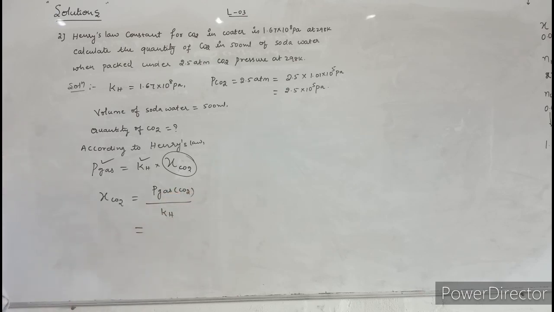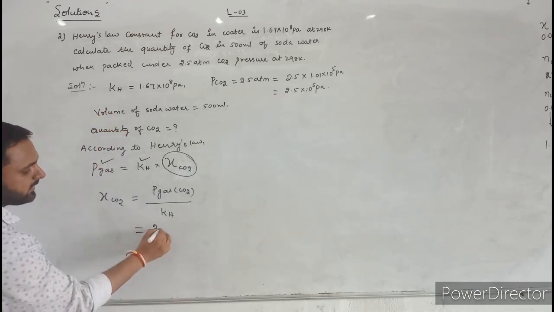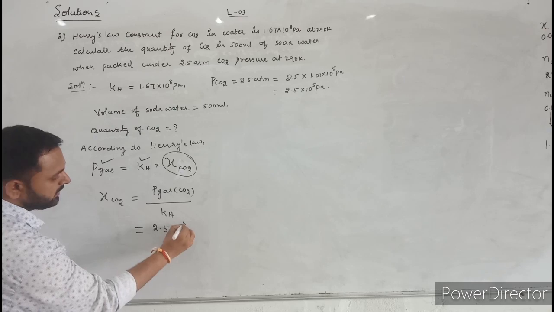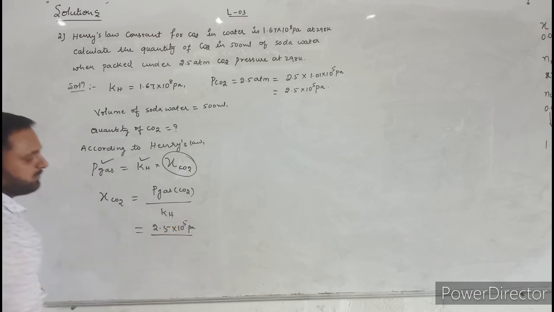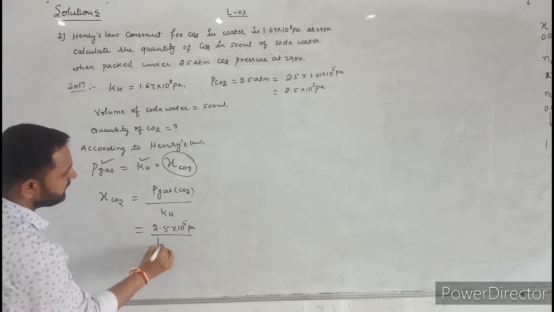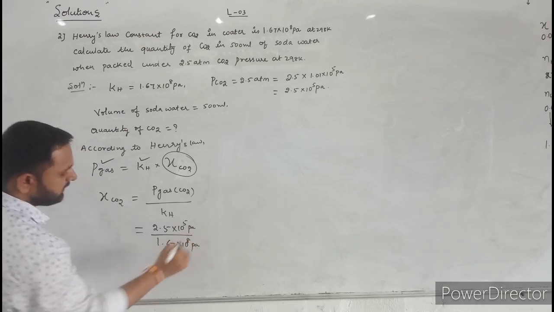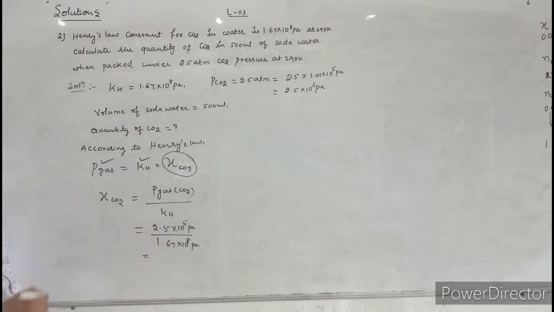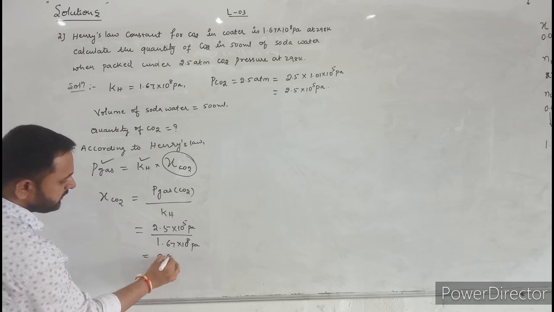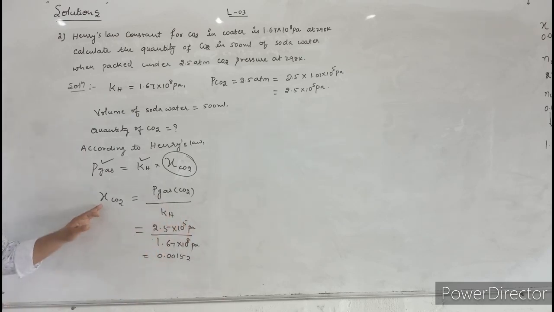Here the pressure of carbon dioxide is given. The pressure of carbon dioxide is what? 2.5 into 10 power 5 pascal. Now divide by, what is the Kh value here? The Kh value is 1.67 into 10 power 8 pascal. Now you just divide these two values. If we divide these two values, you will get 0.0015. This is the mole fraction of carbon dioxide.